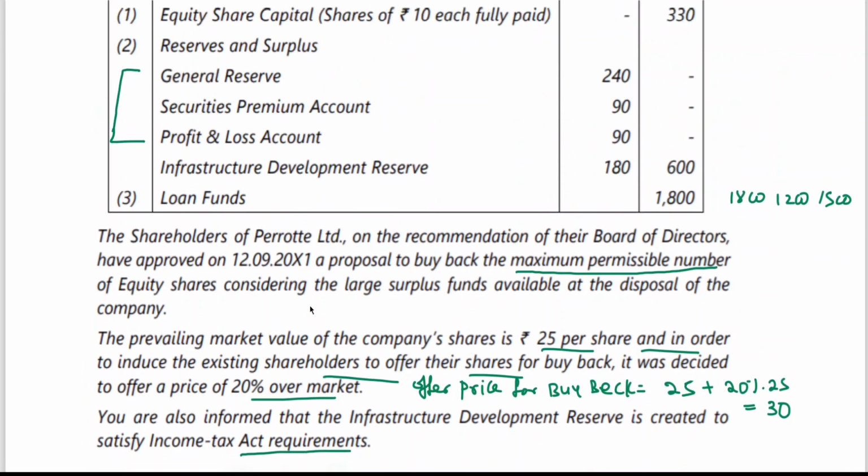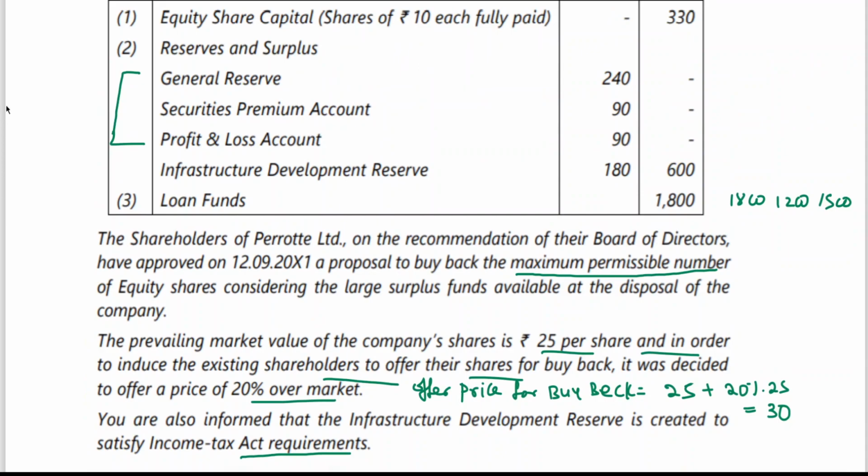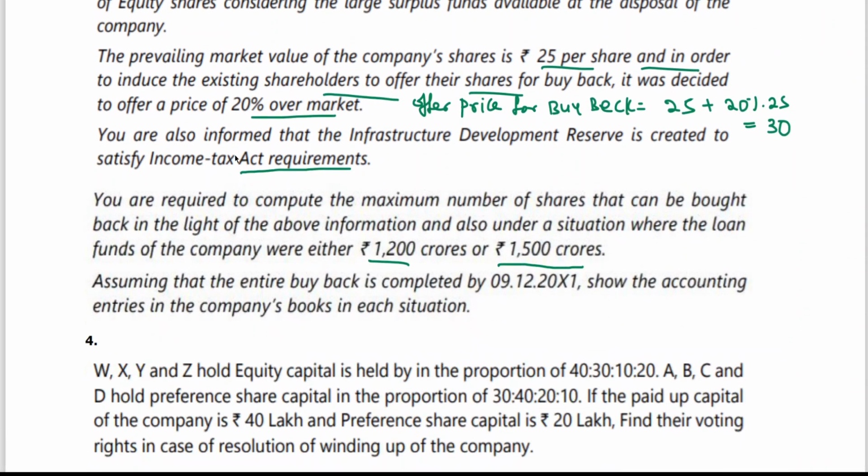He is saying that, but here free reserves means we are talking about these three reserves: general reserve, securities premium, and profit and loss account. Okay. So now we start working out the problem. You are required, assuming that the entire buyback is completed on 9th December, to show the accounting entries in the company's books in each situation. So let me take you to the problem now.